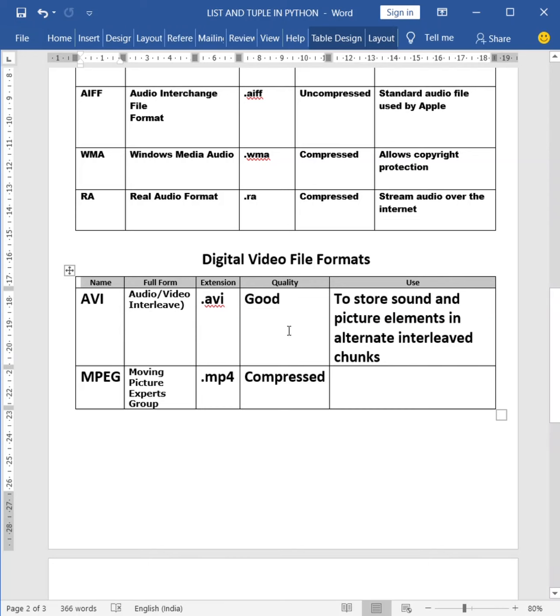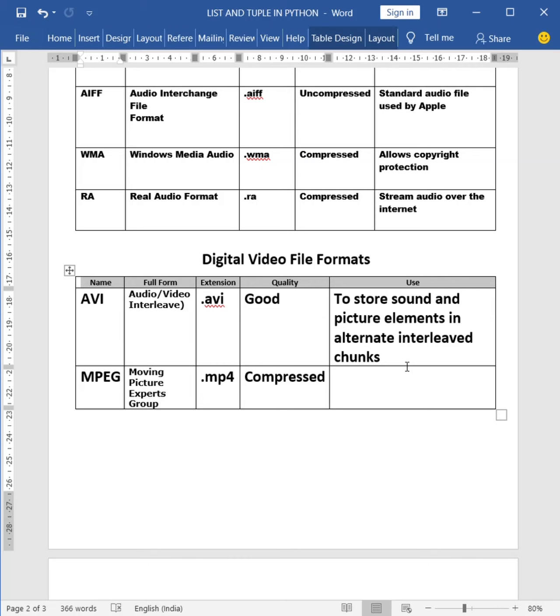The quality is good. It's a compressed one. What is the use? It is used to store sound and picture elements in alternate interleaved chunks in the file. So when we use the AVI format, the sound and the picture elements are placed in an alternating manner.